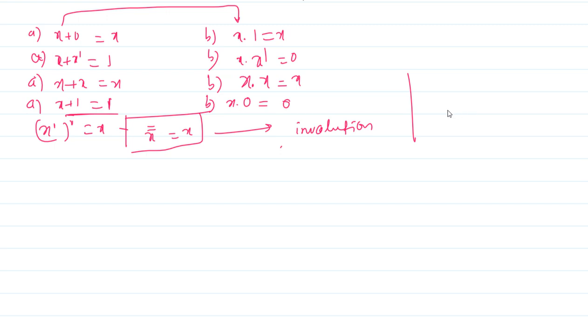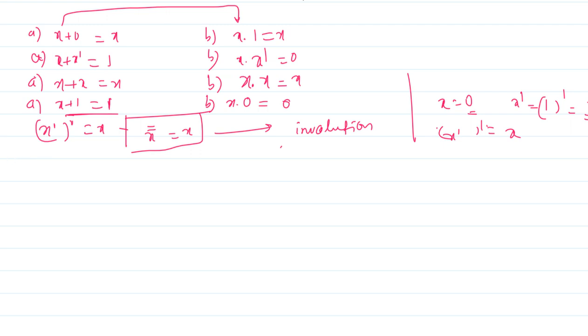You can verify that also. If I take x as 0, x prime means what? X prime means 1. So x double prime means what? 1 again is complemented, that becomes 0. That is the involution theorem. So whatever value you have taken, 0, the same value you obtain, that is x prime whole prime is equal to x itself. That is the involution theorem.